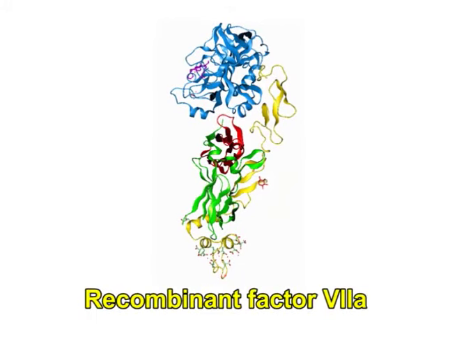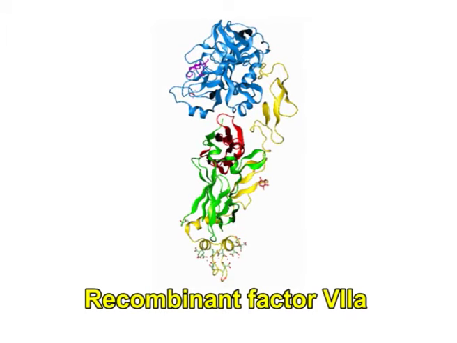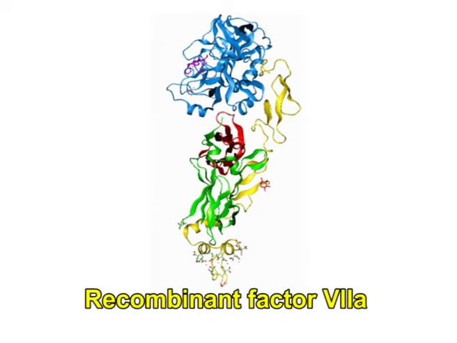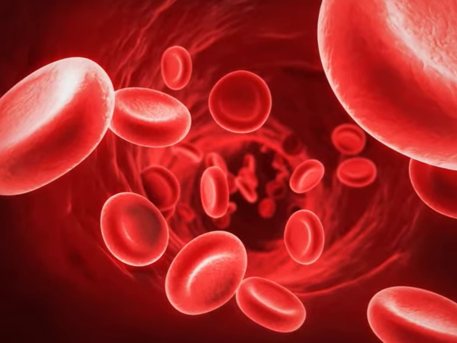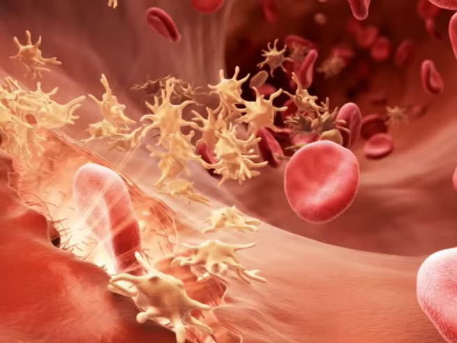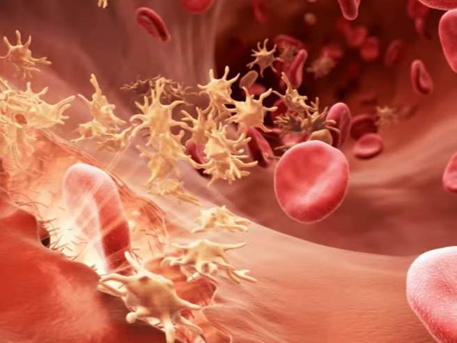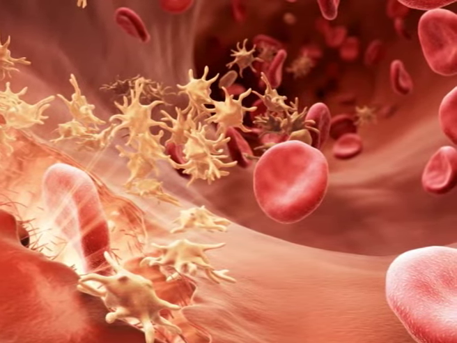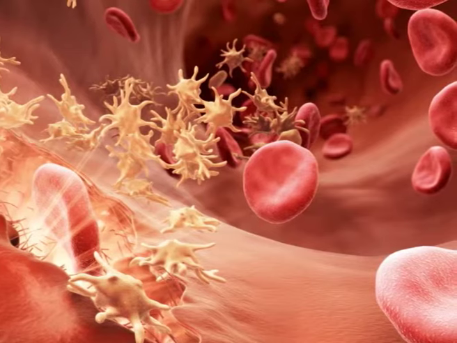Recombinant factor 7A produced in baby hamster kidney cells containing 406 amino acids is a unique hemostatic agent with potential for broad application in bleeding patients with congenital and acquired bleeding abnormalities. It is approved for the treatment of hemophilia A and hemophilia B patients who have acquired antibodies to factor 8 and 9.